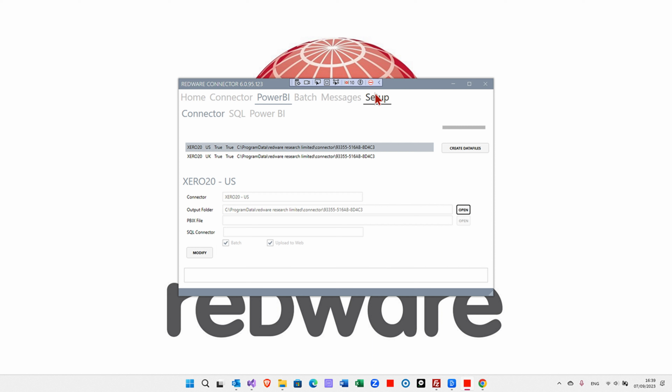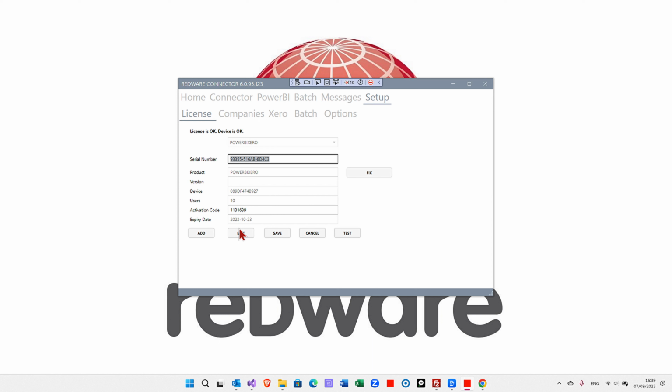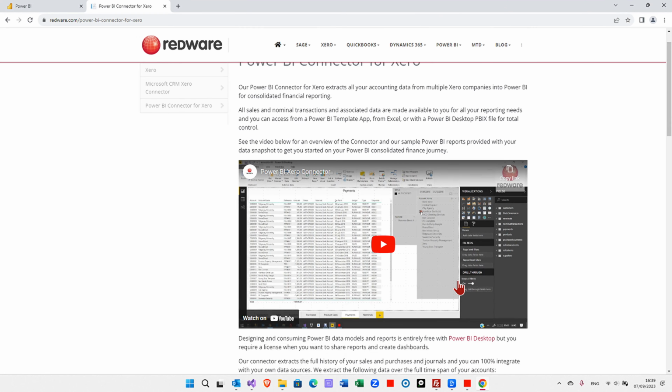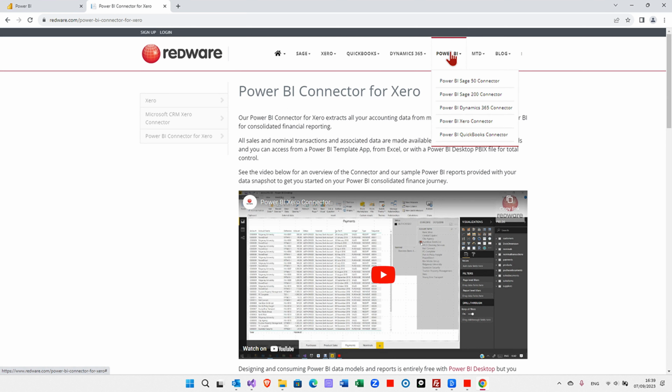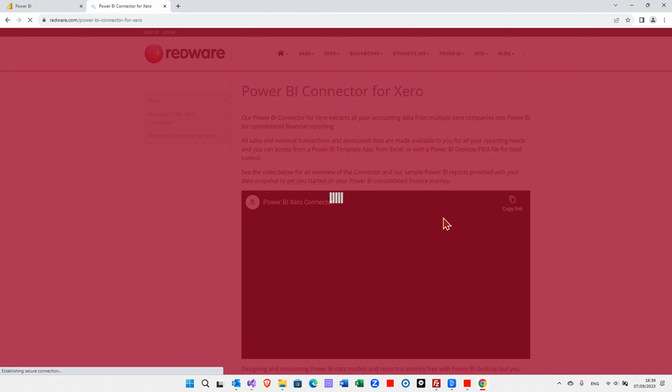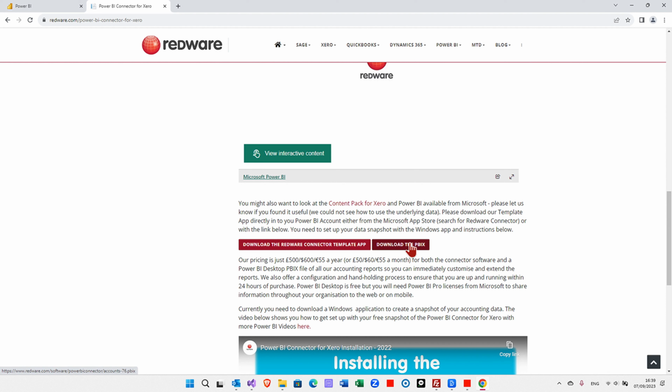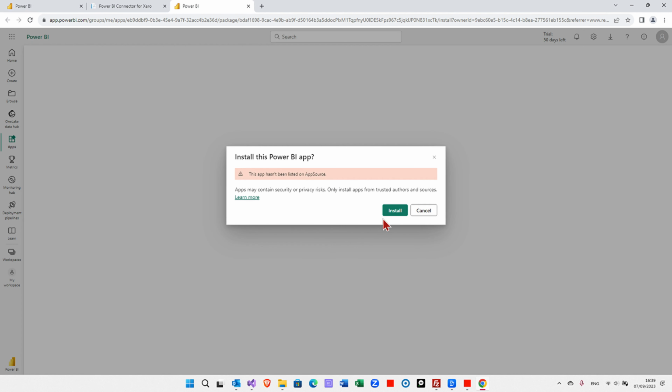First, we're going to need the serial number. An easy way to do it is just to copy it here from the license settings. Now, the template app is going to be in the Microsoft App Store very soon, but in the meantime, you can get it from the Power BI Xero connector page on the Redware site. If you click here on this template app, that will prompt you to log on to your Power BI in the cloud, and then you can install the app.